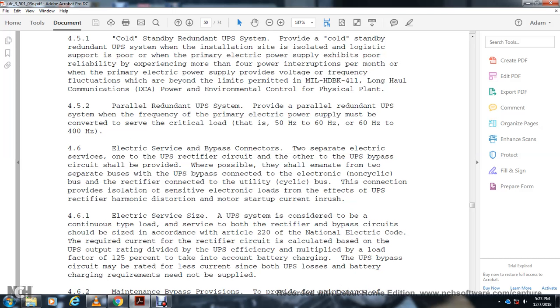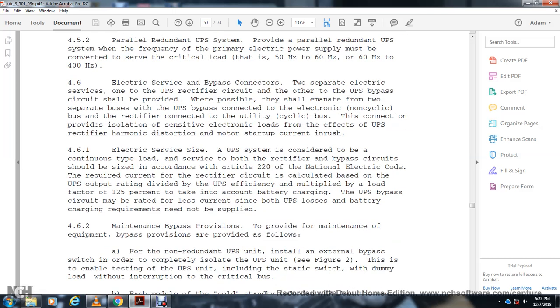461 Electrical service side. The UPS system is sized with the continuous rating below the service, with the rectifier and bypass circuit sized per article 220 of the National Electrical Code. The rectifier circuit is calculated based on the UPS output rating divided by the UPS efficiency multiplied by the load factor of 125% to take into account the battery charge. The UPS bypass circuit must be rated not less than the current of the UPS, less the battery charge. The requirements may not be supplied.